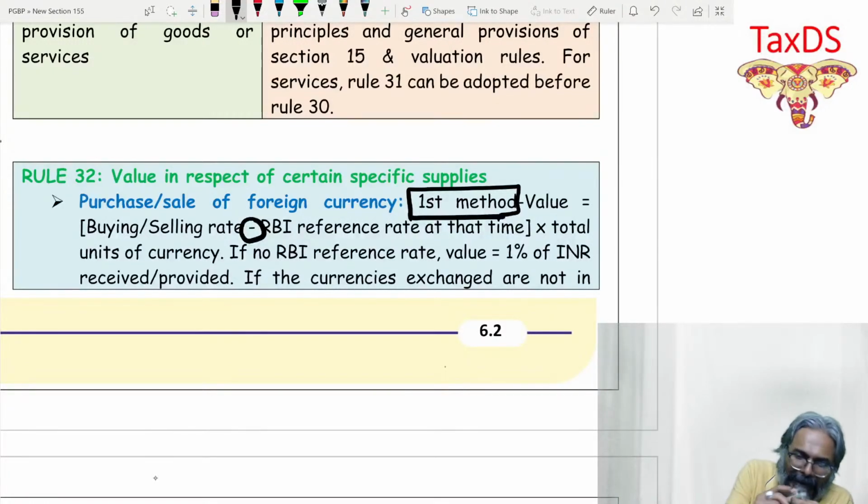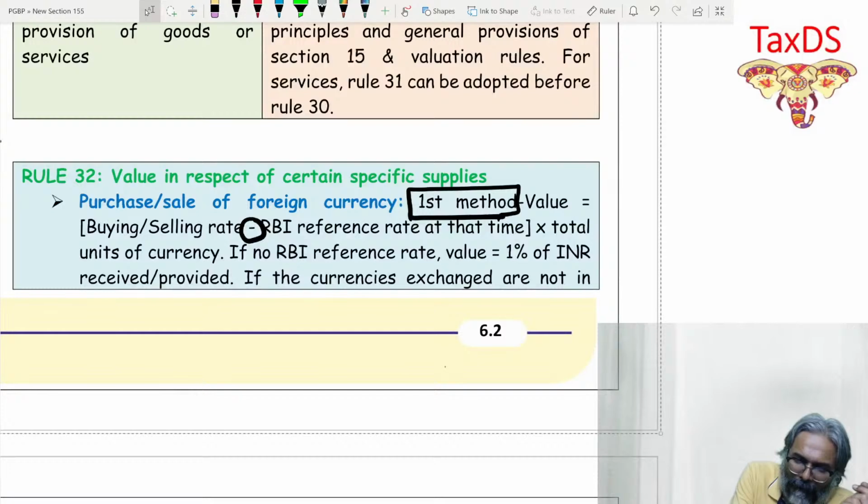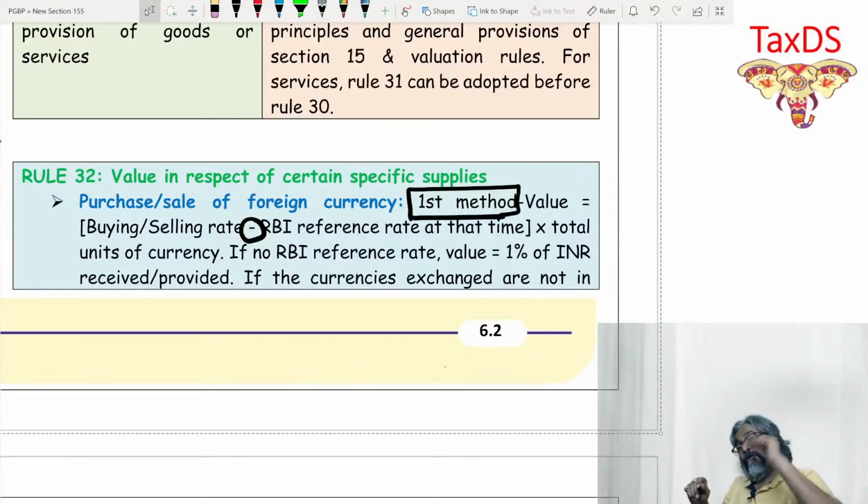His selling rate to you versus the RBI selling rate to him, the difference is his commission. His selling rate to you versus the RBI selling rate to him, that difference is nothing but his commission. Did you all get this one or not? That is the point.